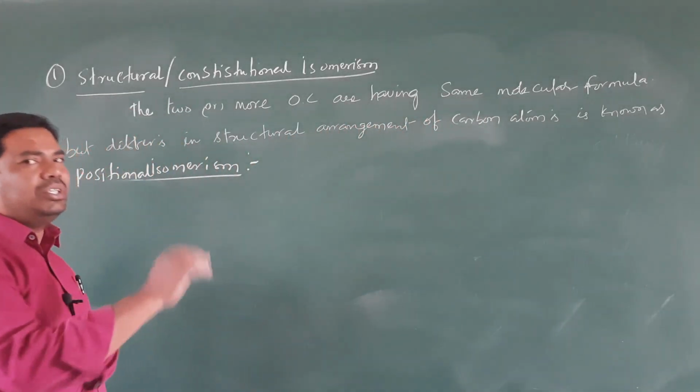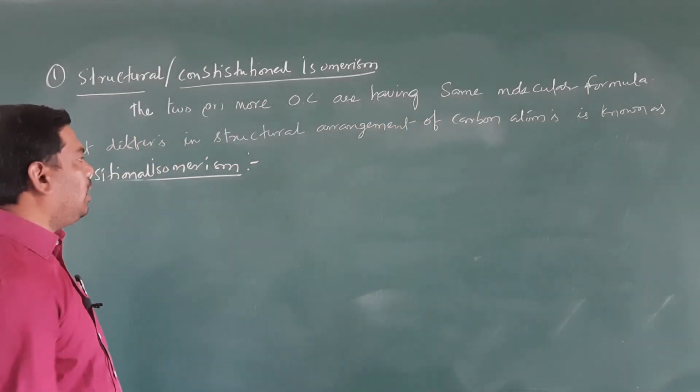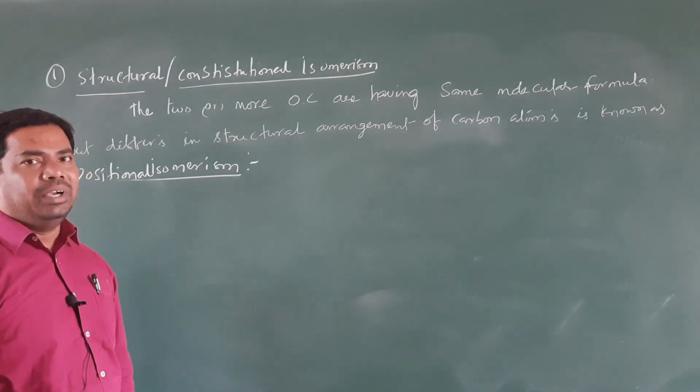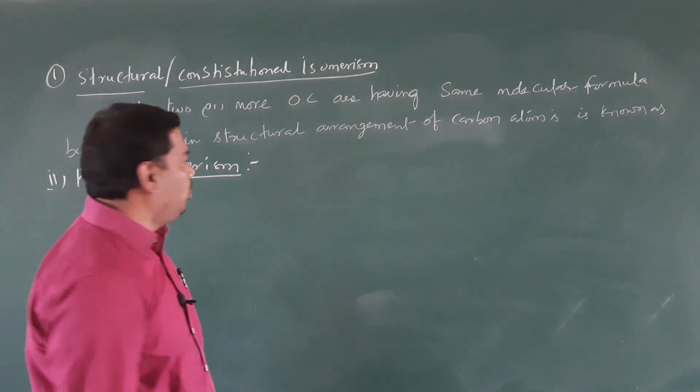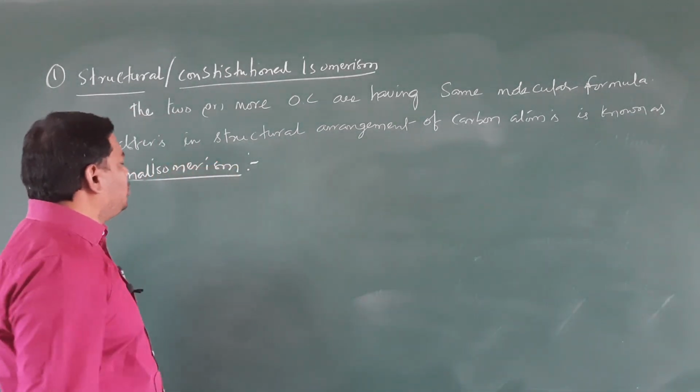So the change in the position of the substituent, or the change in the position of the carbon-carbon double bond or triple bond, right? Clear, students? So what is positional isomerism?